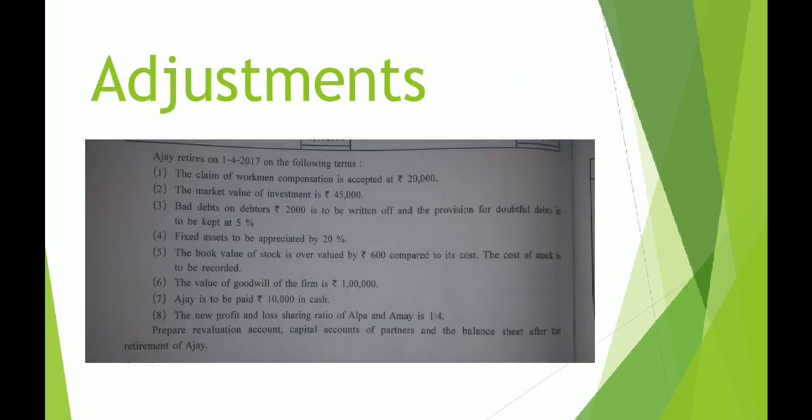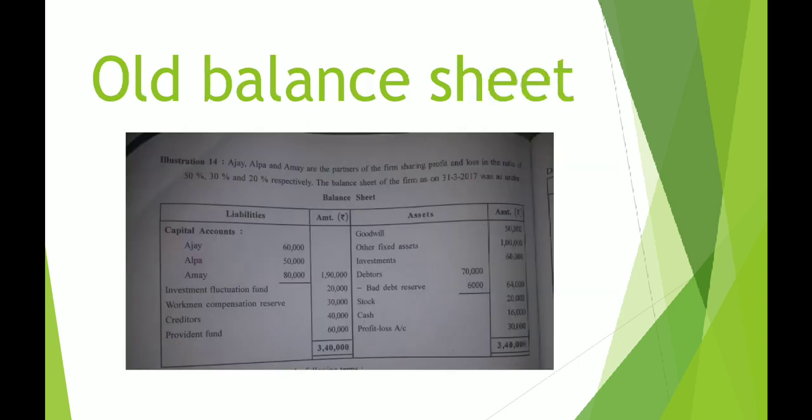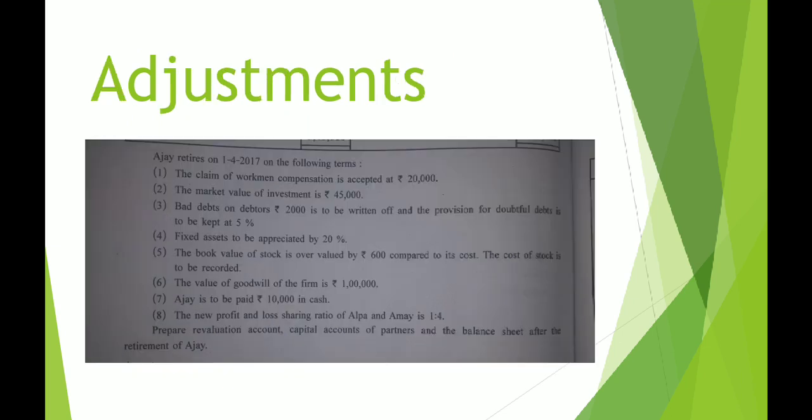Third adjustment, bad debts on debtors, rupees 2,000 is to be written off and the provision for doubtful debts is to be kept at 5%. Let us check what is the value of debtors. It is 70,000 and there is a bad debt of rupees 2,000.